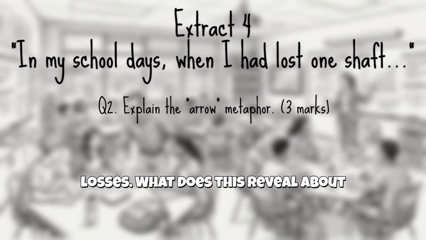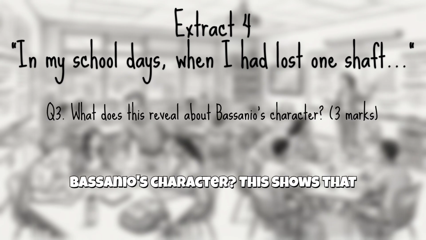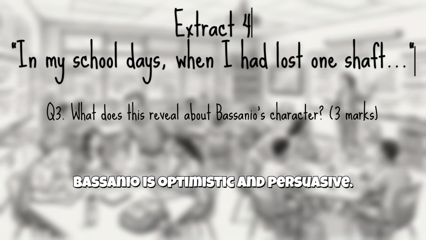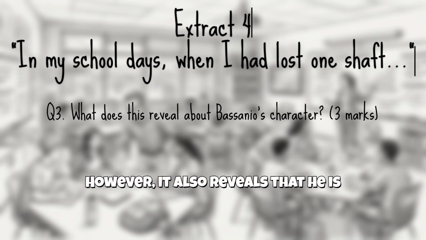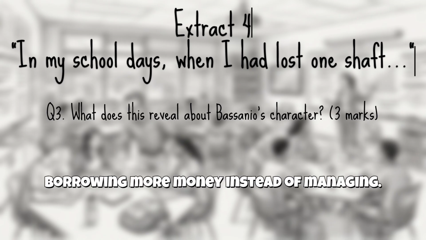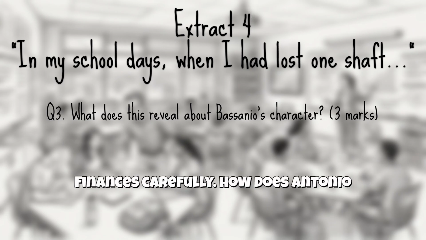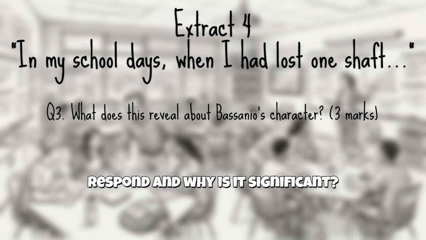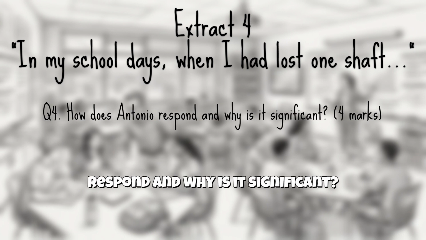What does this reveal about Bassanio's character? This shows that Bassanio is optimistic and persuasive. However, it also reveals that he is somewhat irresponsible, as he prefers borrowing more money instead of managing his finances carefully. How does Antonio respond, and why is it significant?